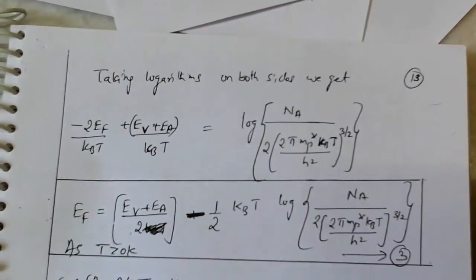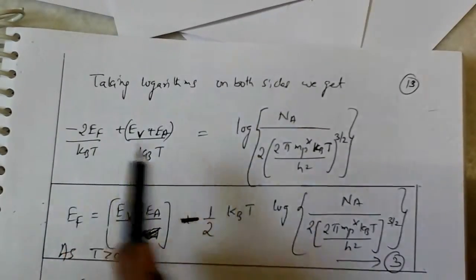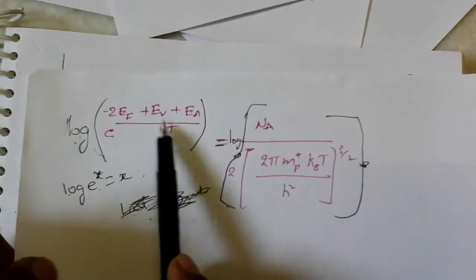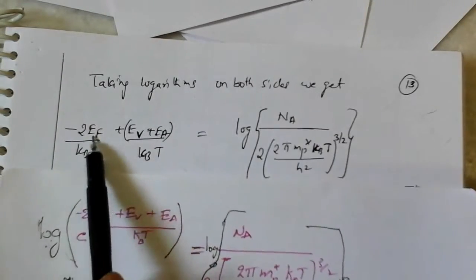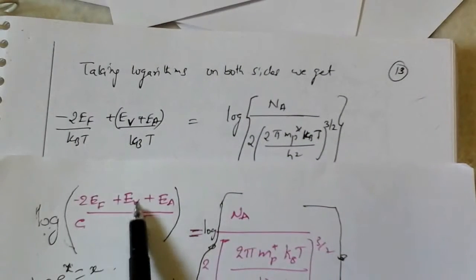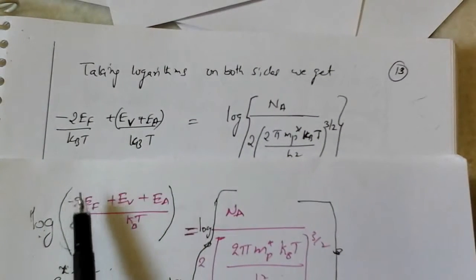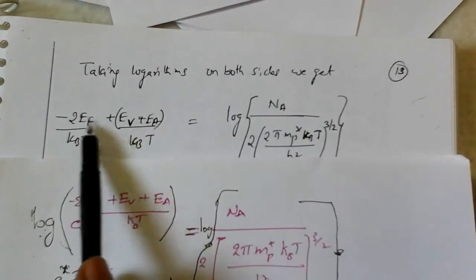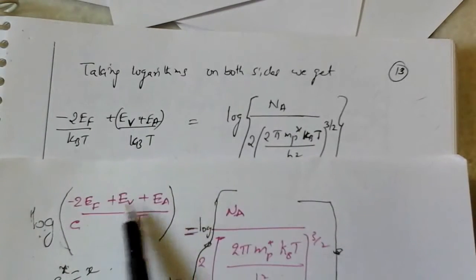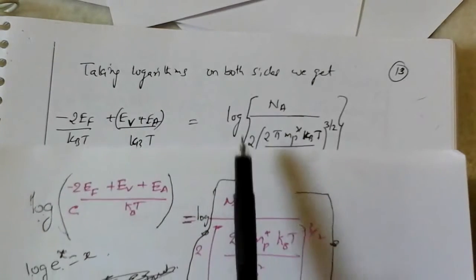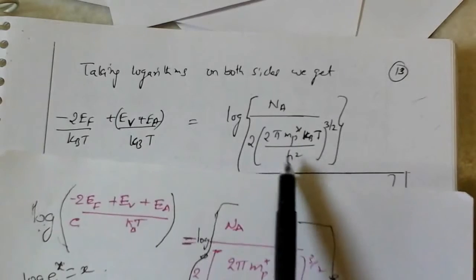So that we can see here, log e power x is equal to x. This is x, so the same x we are getting here. So what is the x value? Minus 2EF by kBT plus EV plus EA by kBT. So that is the same value, and the log value as it is we have taken here.